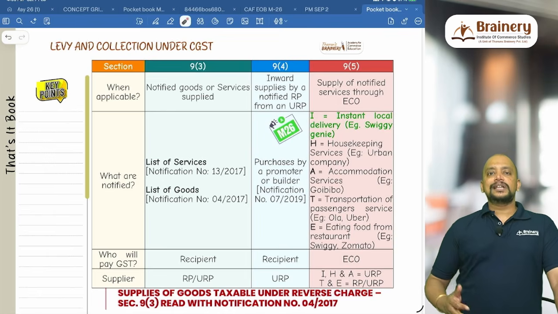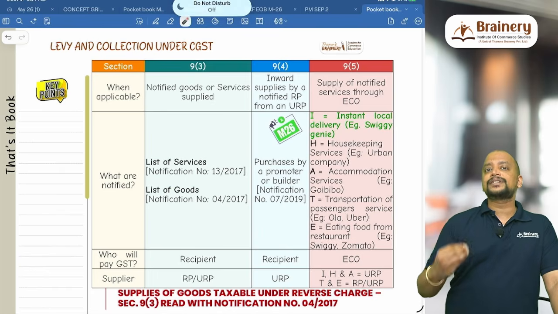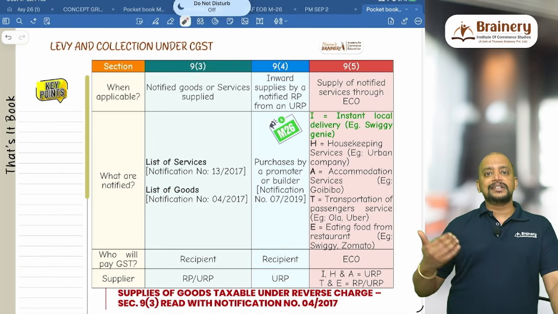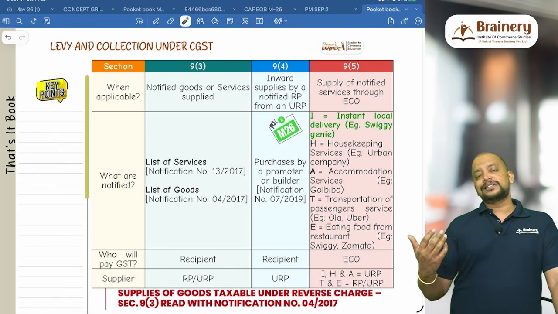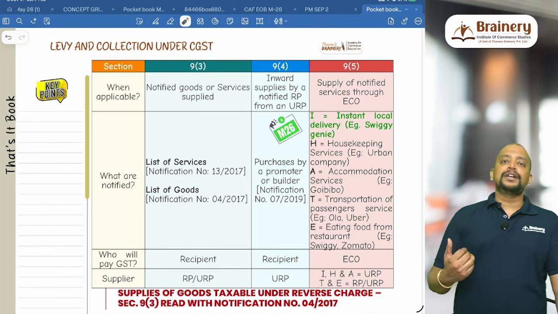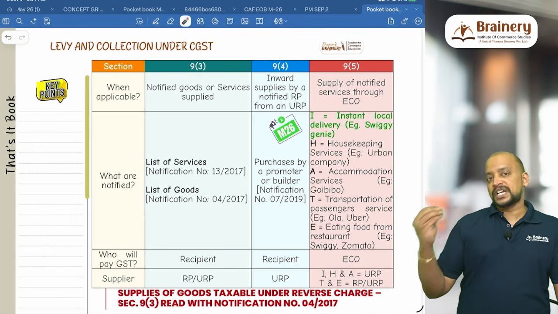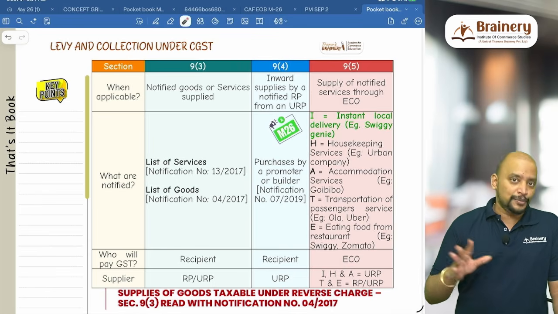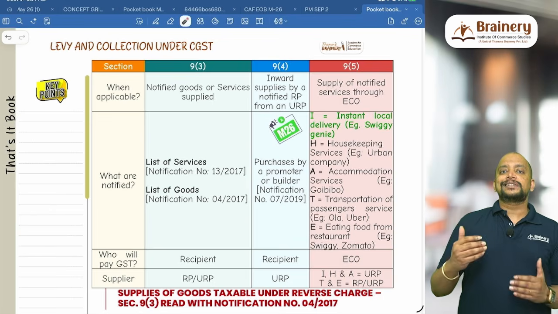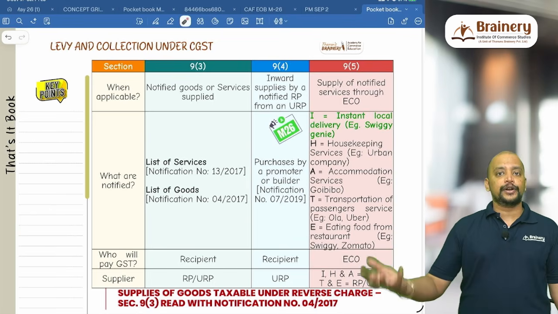Then 9.3 says that there are some list of notified goods and notified services. With respect to these notified goods and services, liability to pay GST is on the recipient, whereas in case of 9.4 there is a promoter or builder who is making purchases from an unregistered person. In that case, the promoter or builder is required to pay GST under RCM. And then 9 subsection 5 deals with notified services. If those services are provided through an e-commerce operator, the liability to pay GST with respect to that service is on the e-commerce operator, neither on supplier nor on recipient.